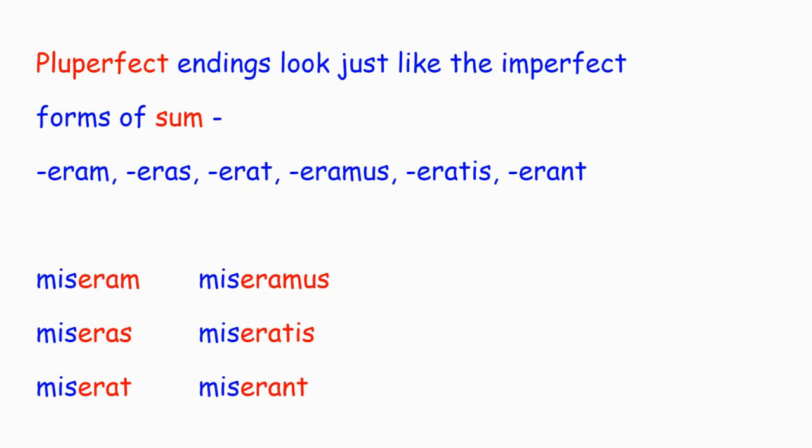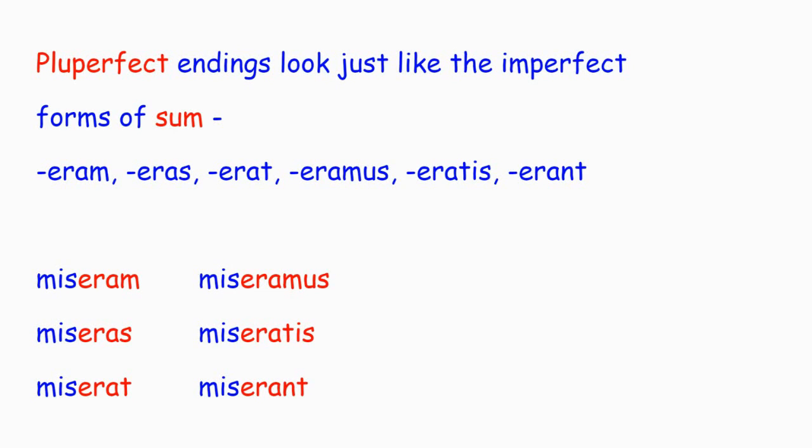Fortunately, the pluperfect and the future perfect endings are much more like what we're used to. In fact, the pluperfect endings look just like the imperfect forms of sum, only here they're endings, right? Eram, eras, erat, eramus, eratis, erant. So take that third principal part minus the i, misi, it's mis, M-I-S: miseram, miseras, miserat, miseramus, miseratis, miserant, right? I had sent, you had sent, he, she, it had sent, etc.